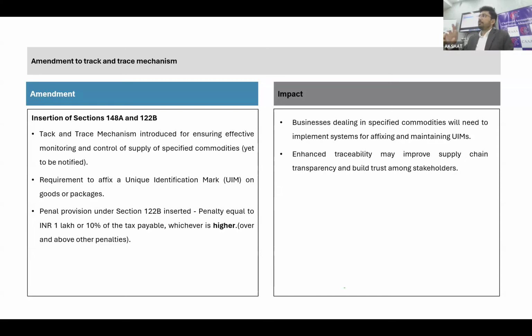So imagine a situation where you have one particular commodity on which the duty is very high and you don't follow this. Then, apart from the general penalty which is already there in the GST law, you need to pay over and above the penalty under section 122B. So non-compliance will be very risky in such a situation. That's what I want to highlight.